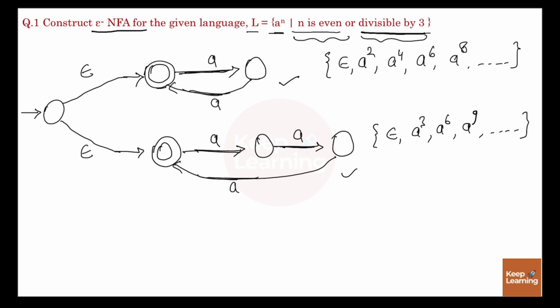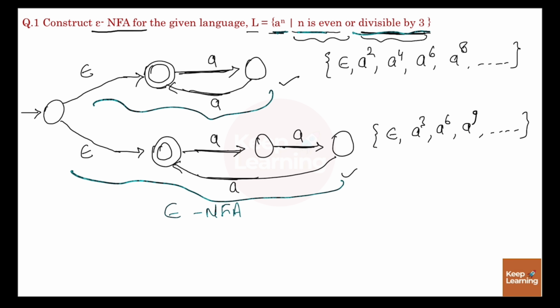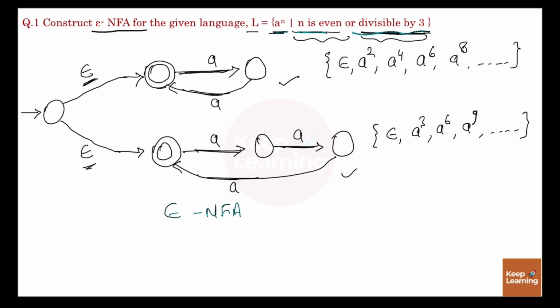Now this epsilon NFA can accept the language a power n, where n is even or divisible by 3. So this is how we can construct the epsilon NFA, or you can just simply construct the multiple NFAs and then combine these NFA with the help of the epsilon transition.